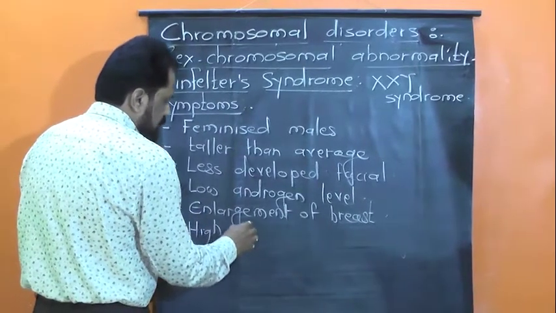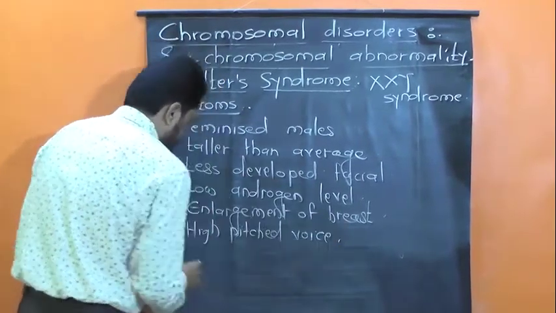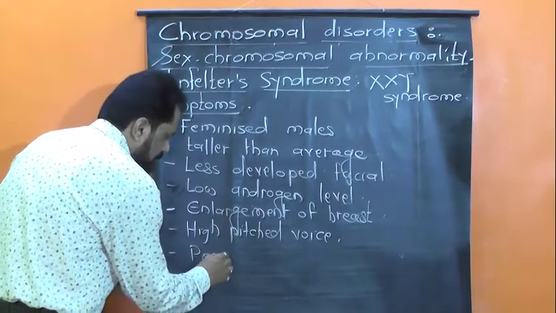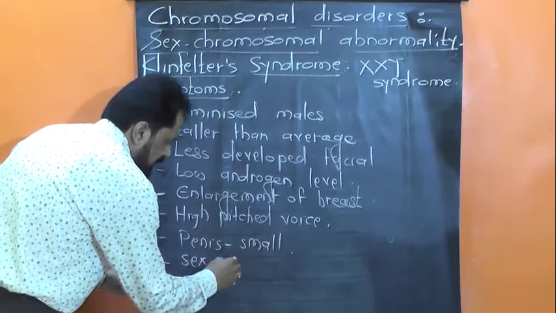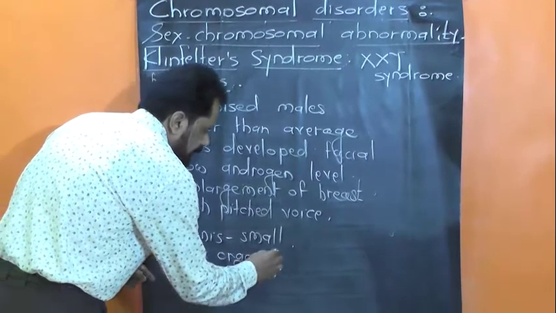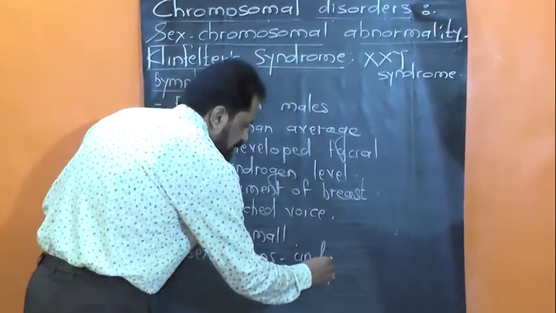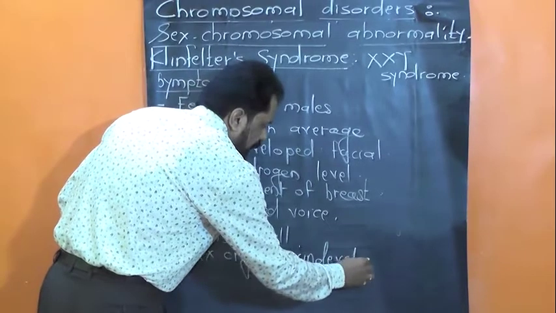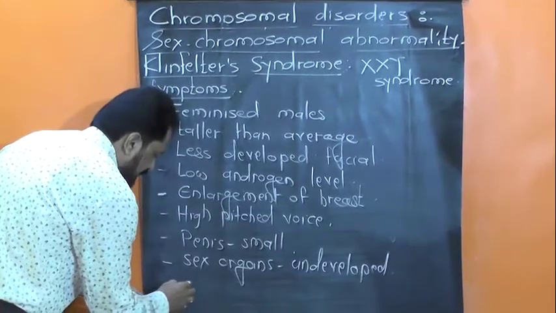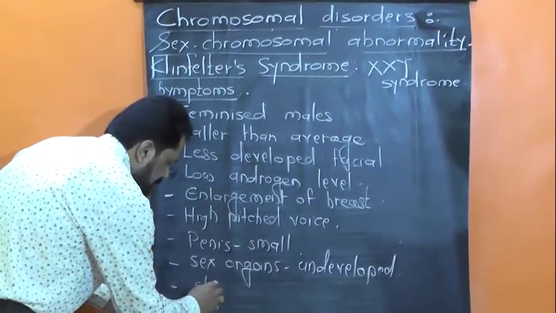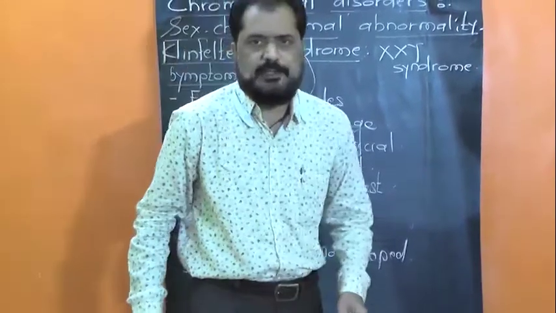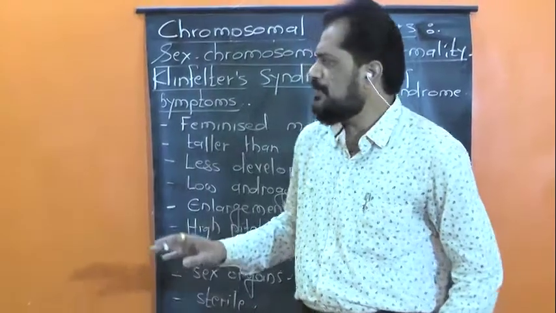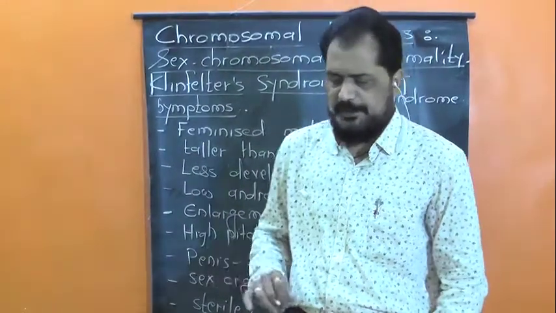The penis is small. Also, the sex organs or gonads are undeveloped, and because of this these male individuals are sterile or infertile. These are some of the major symptoms of Klinefelter syndrome.